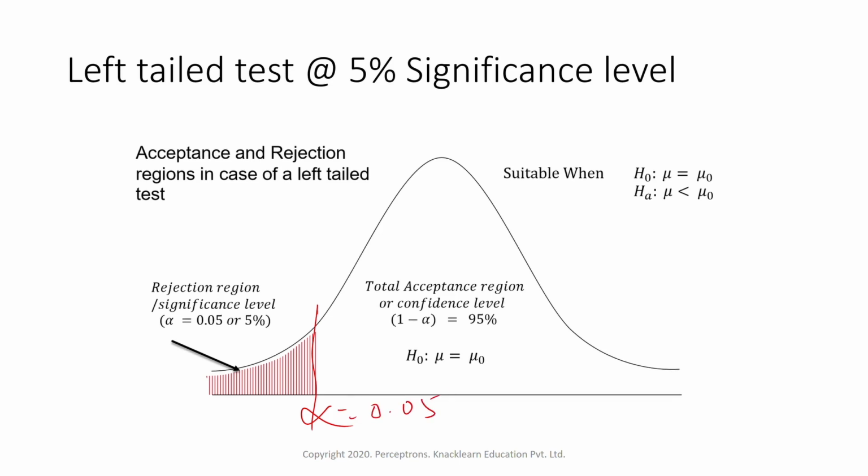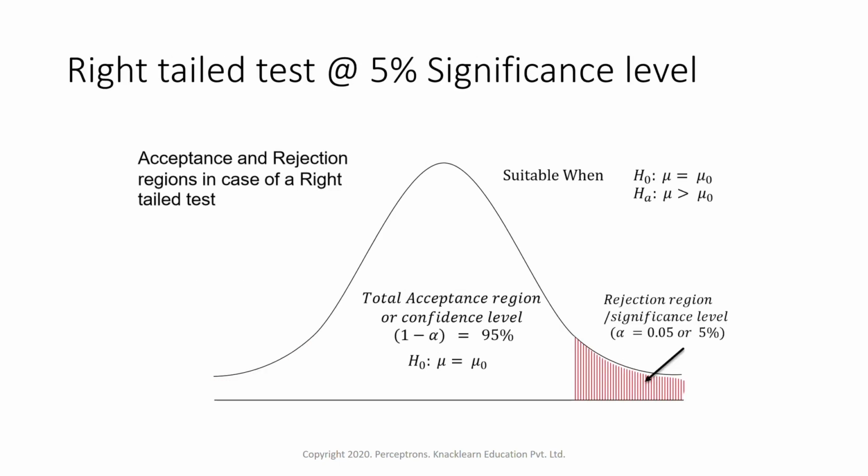Anything falling below that will be the rejection region, and anything falling above that will be the acceptance region. Similarly, a right-tailed test is also a one-sided test in which we take the right side of the probability distribution. Suppose we take a 5% significance level to the right, then the rejection region will fall towards the right, and the acceptance region will fall towards the left. So this is the right-tailed test.